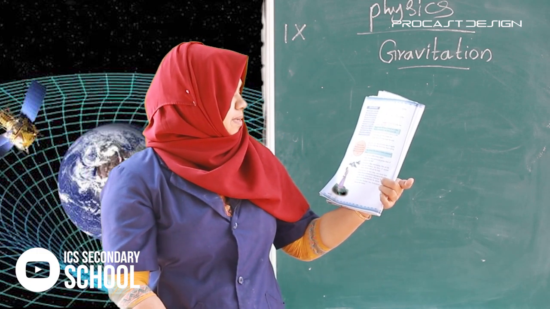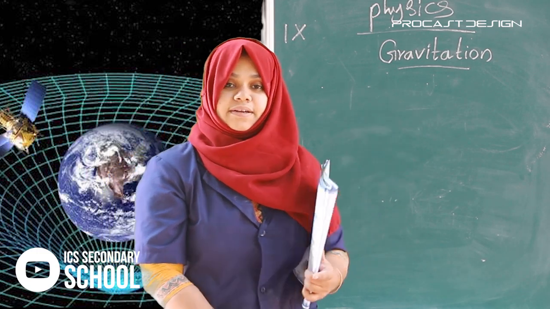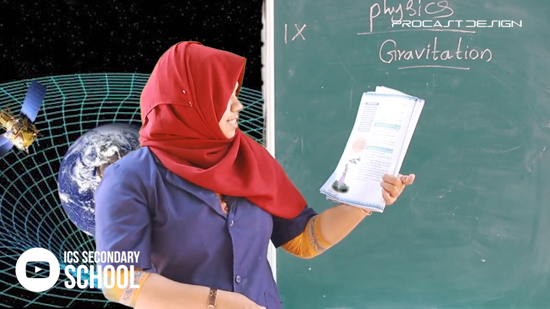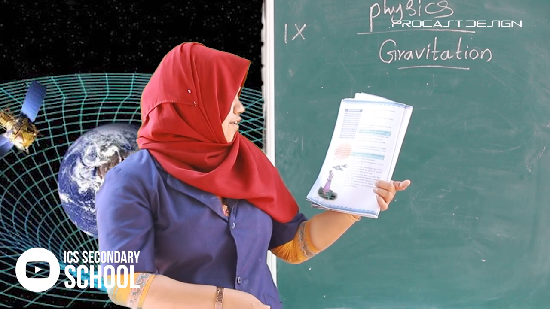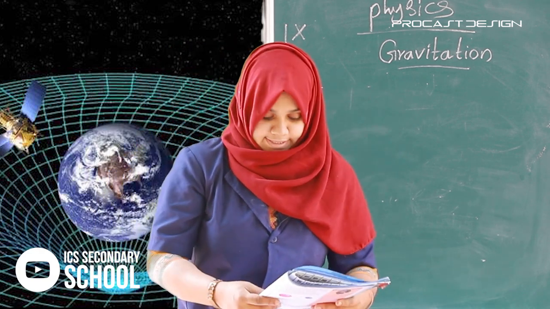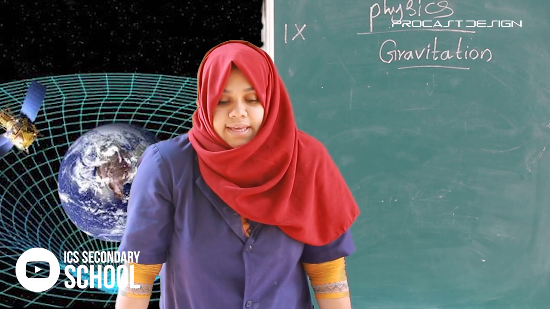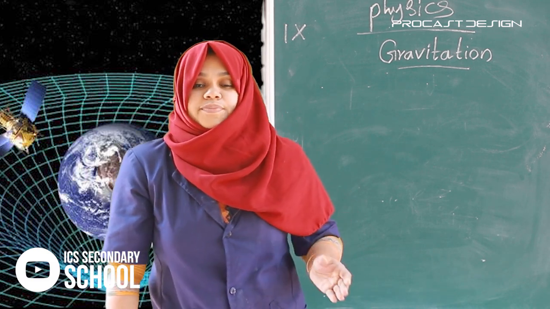Which of the stones experiences greater force of attraction of the earth? Of course, higher mass. On the basis of these observations, find out the factors influencing the force of mutual attraction between the earth and the body.